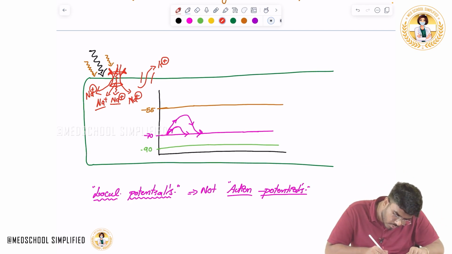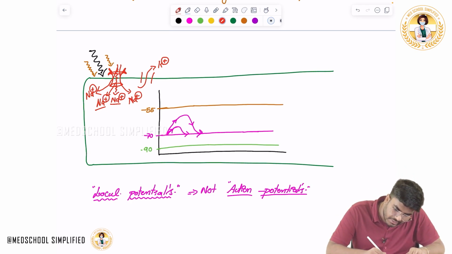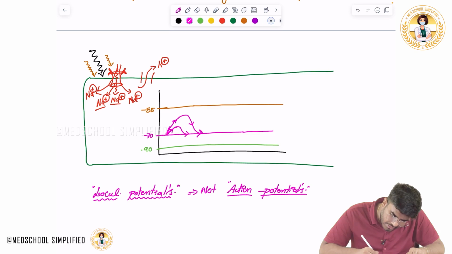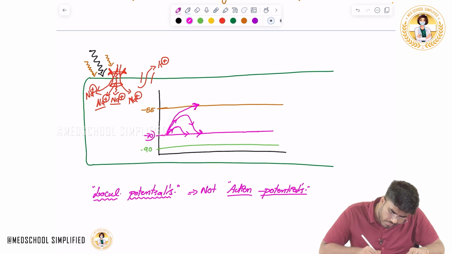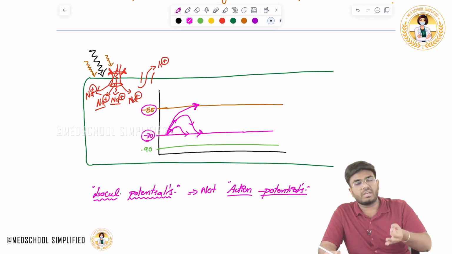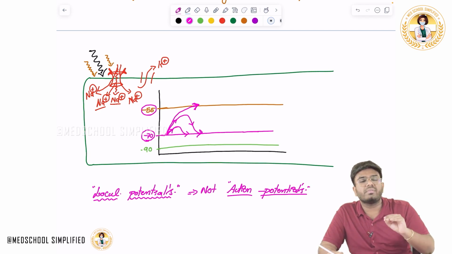So as more sodium comes in, now for the first time the resting membrane potential is touching the threshold potential. Now in this neuron, the voltage becomes minus 55 millivolts.